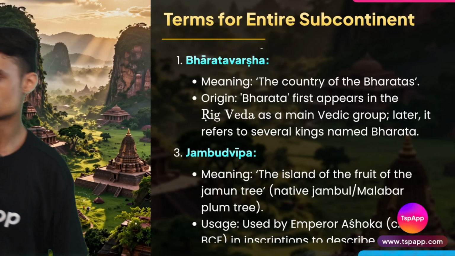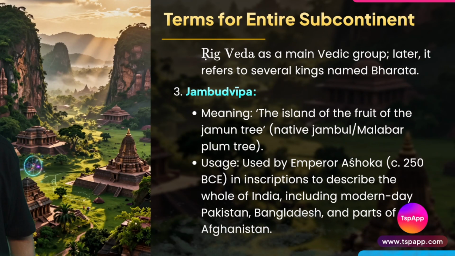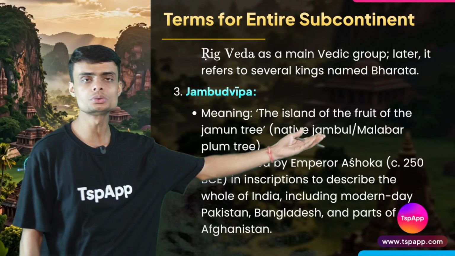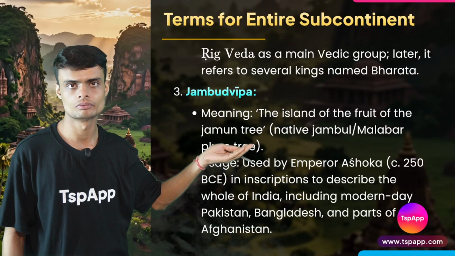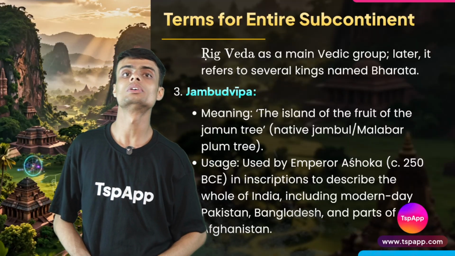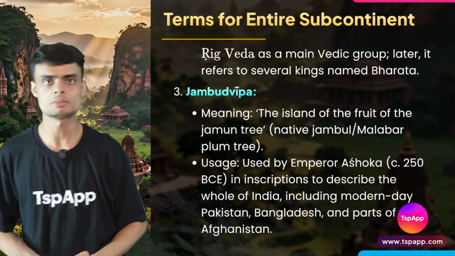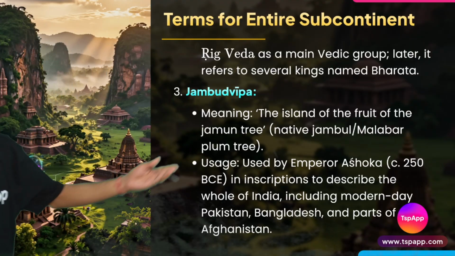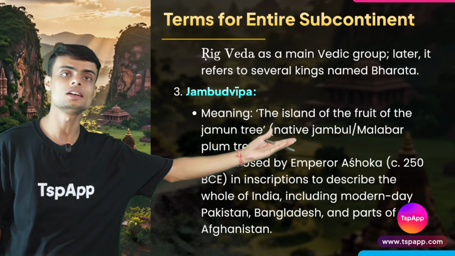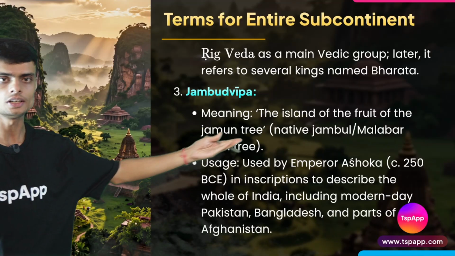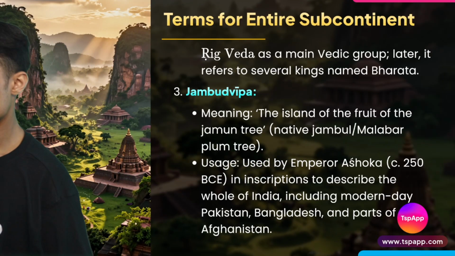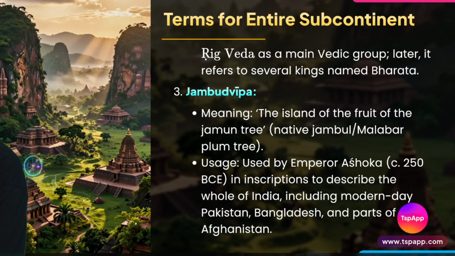Another name is Jambu Dweep. What is Jambu Dweep? Jambu Dweep means the land of the fruit of the jamun tree. Do you know that India is famous for jamun fruit? India produces jamun fruit. So that's why this subcontinent is called the island of jamun trees, native jambul or Malabar plum trees. Even Ashoka used this term.